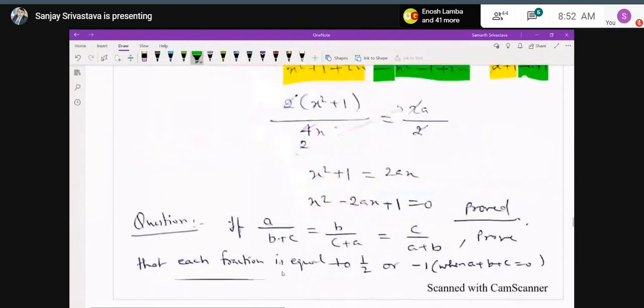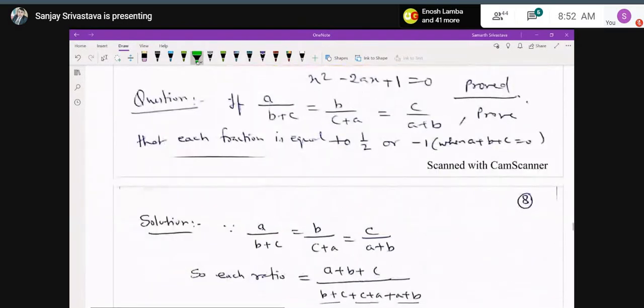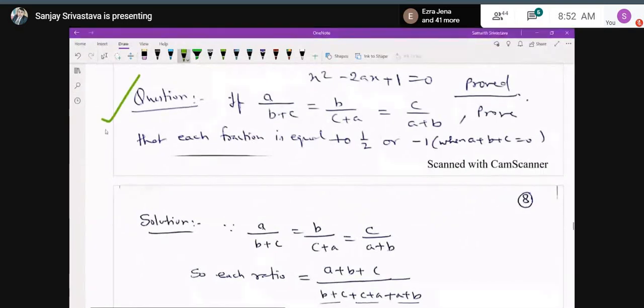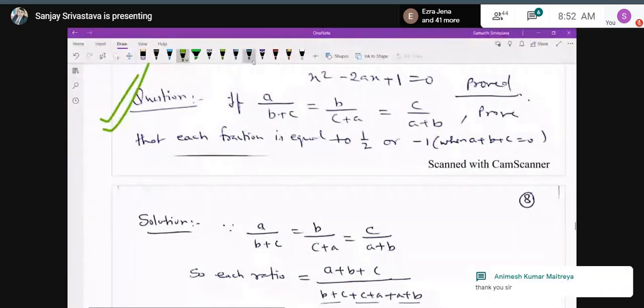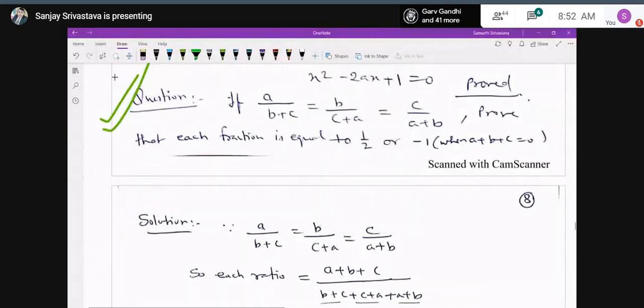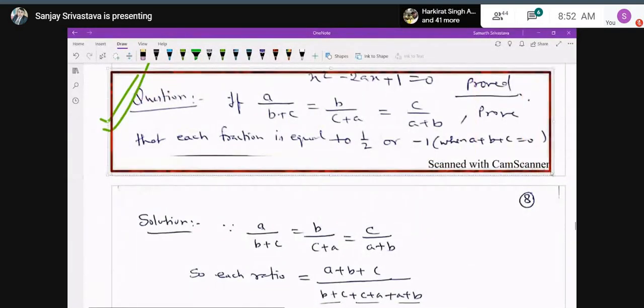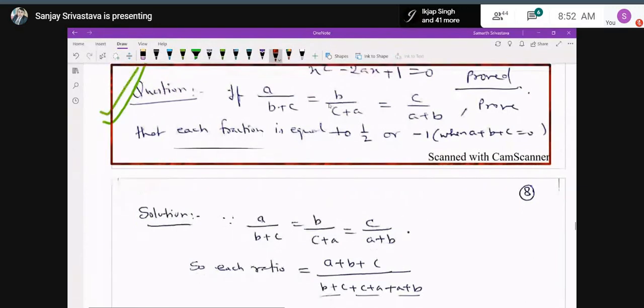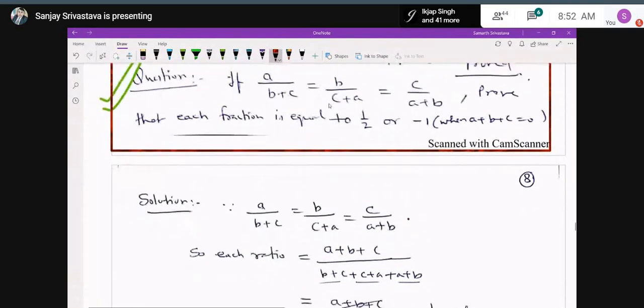Now, discussing one more question. If a upon b plus c is equal to b upon c plus a is equal to c upon a plus b, then prove that each fraction is equal to half or minus 1, and minus 1 is when a plus b plus c equal to 0, means all the fractions will be minus 1 when a plus b plus c equal to 0. You have to prove both the results, that each fraction is equal to half or minus 1, but minus 1 under the condition that a plus b plus c equal to 0.